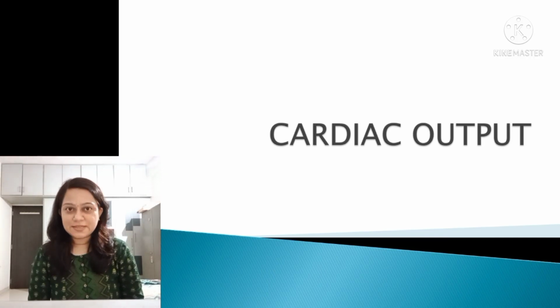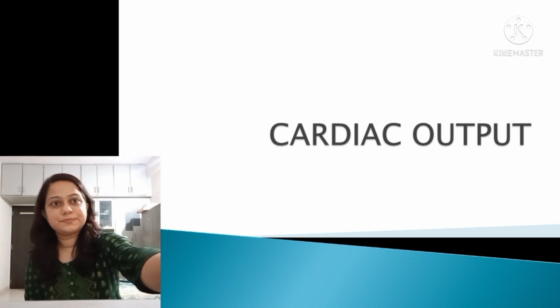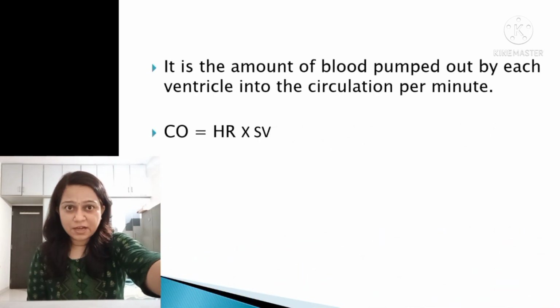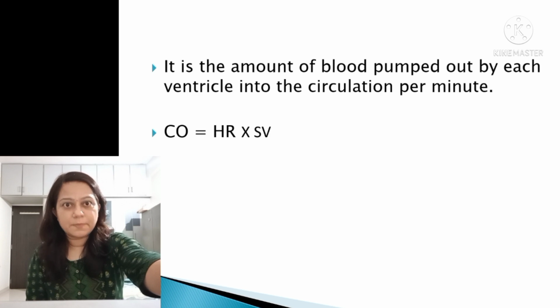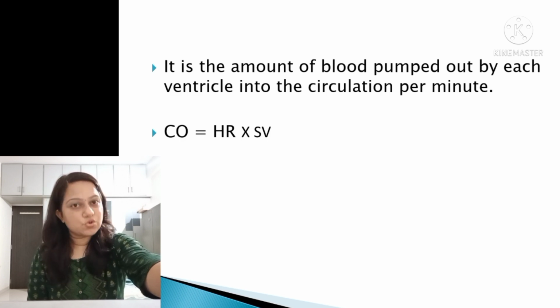Hello everyone. In this video, I am going to discuss cardiac output. Cardiac output is the amount of blood pumped out by each ventricle into the circulation per minute. It can be calculated by the formula heart rate multiplied by stroke volume. Stroke volume is the amount of blood pumped out by each ventricle into the circulation per beat.